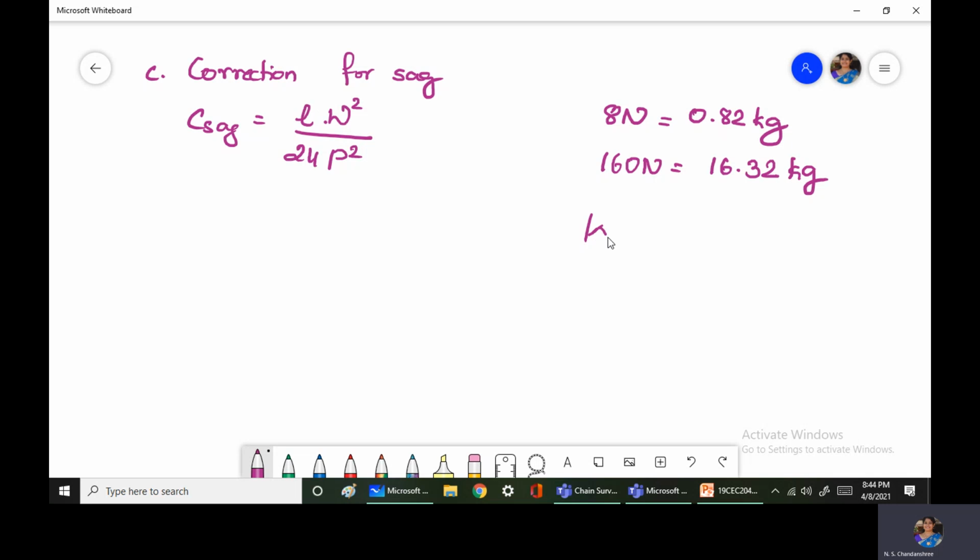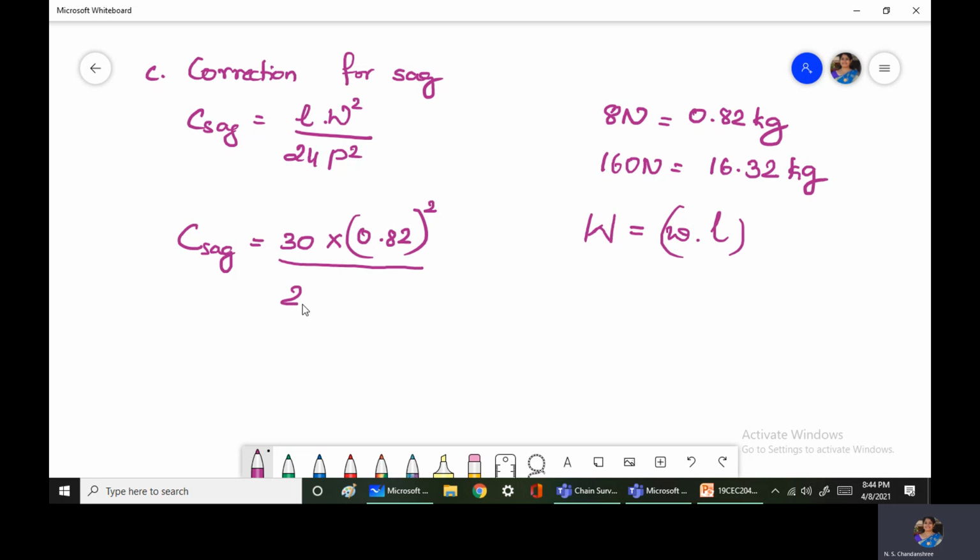Now this weight of the tape can be written as small w, weight per unit length, into length also can be done. So correction for sag is equal to, length measured is 30, W value is 0.82 to the power of 2 divided by 24 into 16.32 square. So correction for sag is 3.125 into 10 to the power of minus 3 meters.